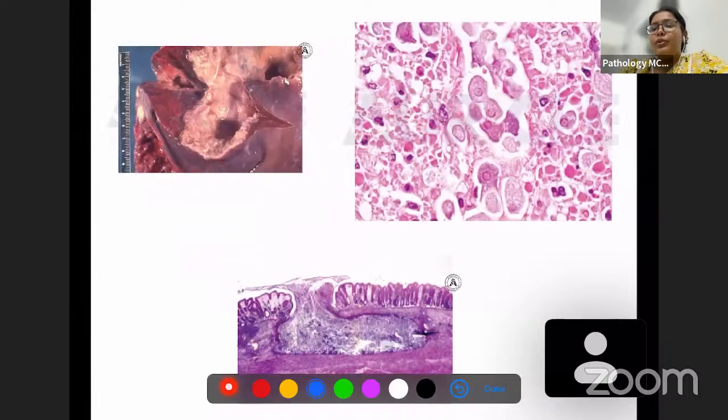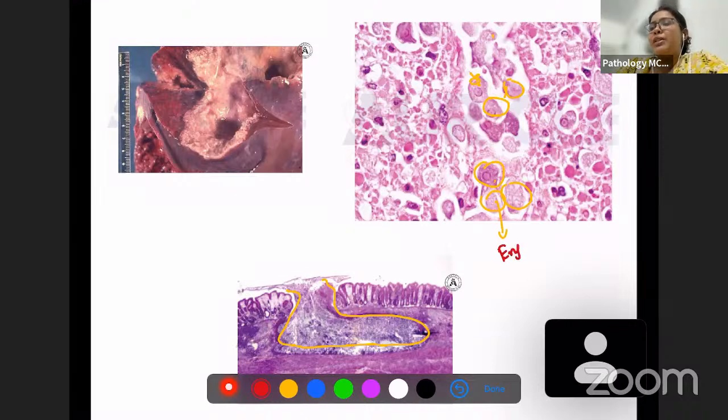Okay, I've shown an image here. You can see here that these are the flask-shaped ulcers of entamoeba. Okay, and these are the organisms. A few organisms you can see have ingested these red blood cells. You can see there are a few red blood cells inside the lumen of these organisms. So these are entamoeba organisms, and you can see that they have ingested a few red blood cells. You can see this pink material inside these. So this is a feature of entamoeba, and this is known as erythrophagocytosis.